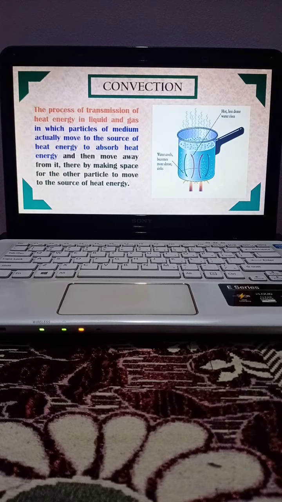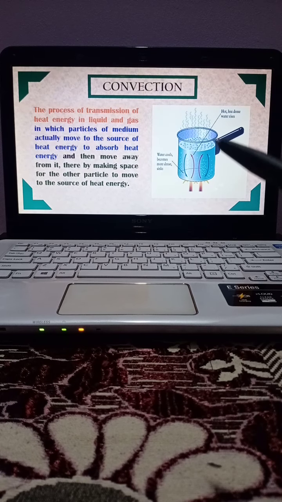Next we are going to see what convection is. Convection is a process of transmission of heat which takes place in liquids and gases, not in solid materials. To understand this process, a good example is given in a diagram.